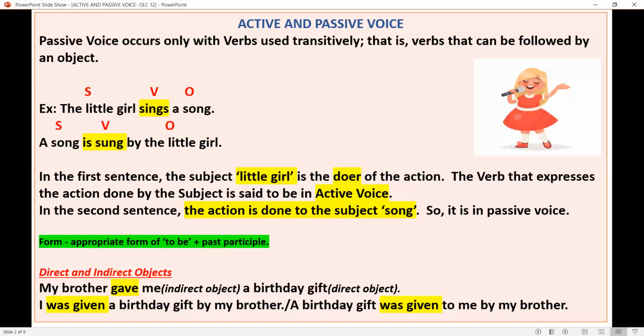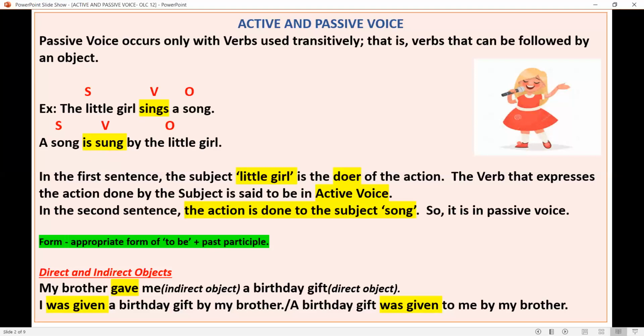Now, the form of the passive voice sentence is the appropriate form of to be. Here it is, and past participle form of the verb. The past participle form of sing is sung. Sing, sang, sung. That is the third form. So it is this third form, that is past participle form, we use in passive voice. I hope it is clear to all of you.